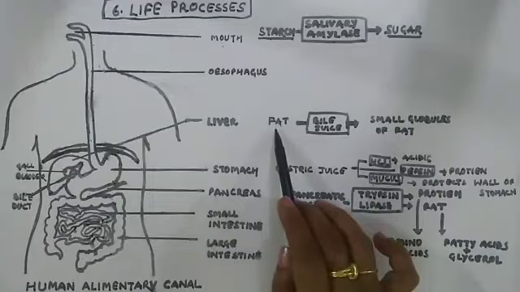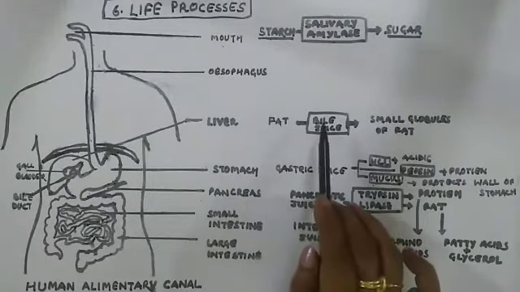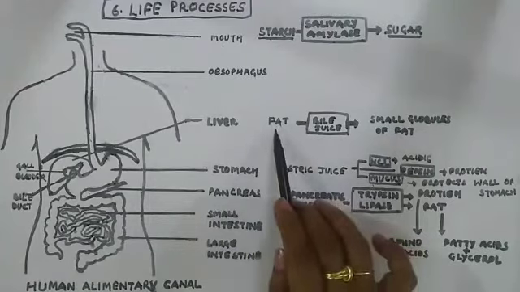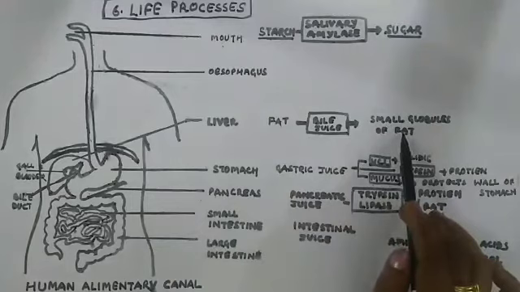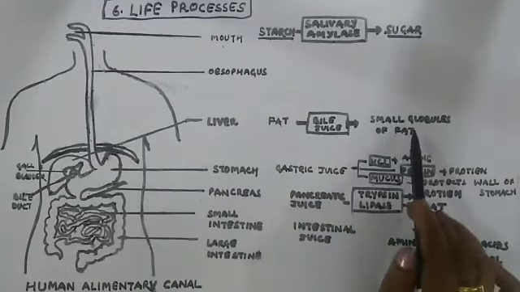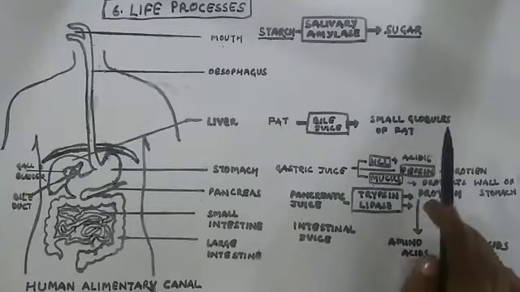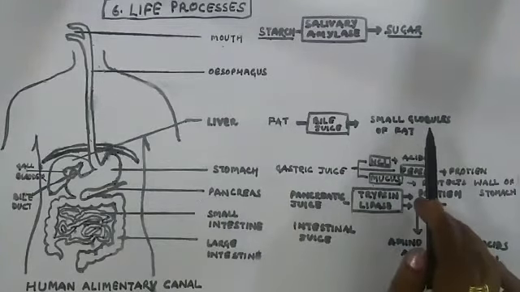As you know, fat is a complex molecule. What is its action? It simply breaks the bigger molecule of fat into smaller globules. This process is termed emulsification, which makes the enzyme's work easy.